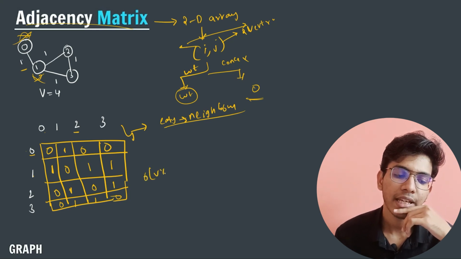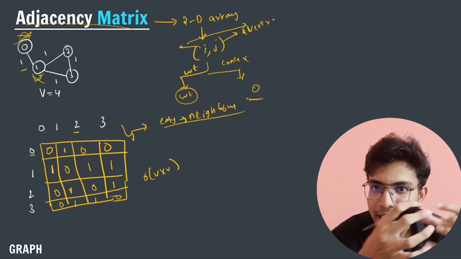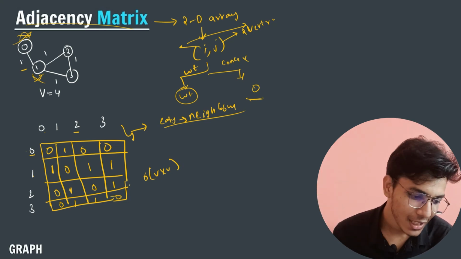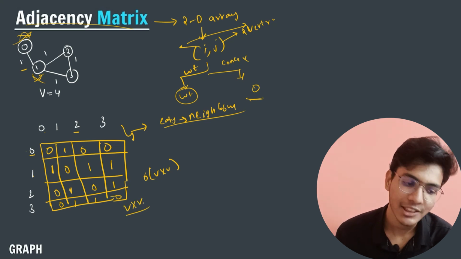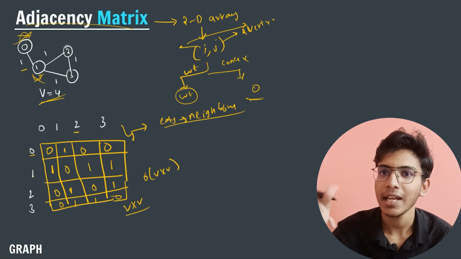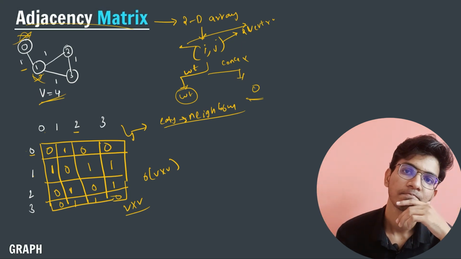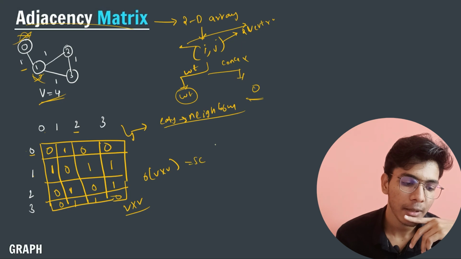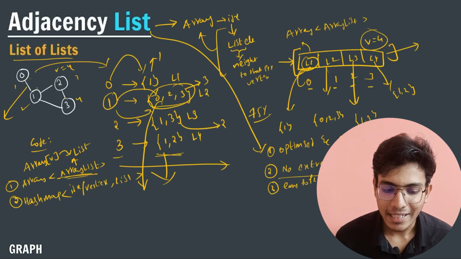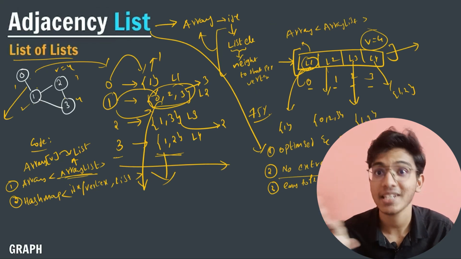space. Here we are creating a two-dimensional array of V cross V. Here you can see that the size of this two-dimensional array is V. If my V is 4, then I am creating a two-dimensional array of 4 cross 4. So the space complexity will become V cross V, and here we are not creating any space. This is one of the major differences.